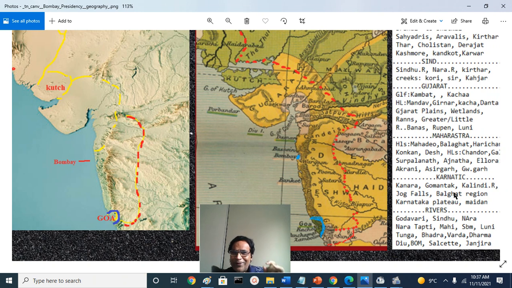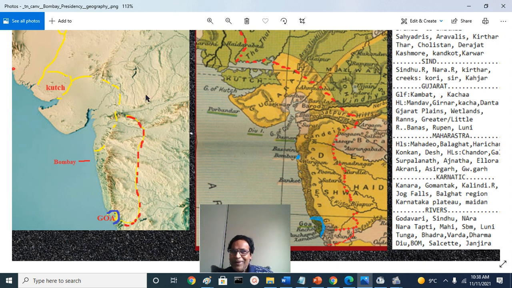When you talk about Bombay Presidency, the headwaters of the Godavari in Nasik district resided in the Desh division or Deccan division of Bombay Presidency. This is very important. Of course, the mighty Sindhu river wound through the northern Sindhi-speaking divisions of Bombay Presidency, and its distributary, the Nara river. And of course, the Tapti river here and Narmada river, also called Reva river, then Mahi river, all these rivers.